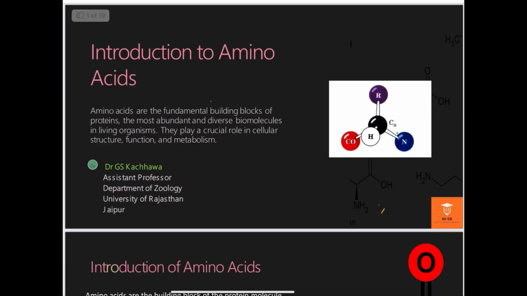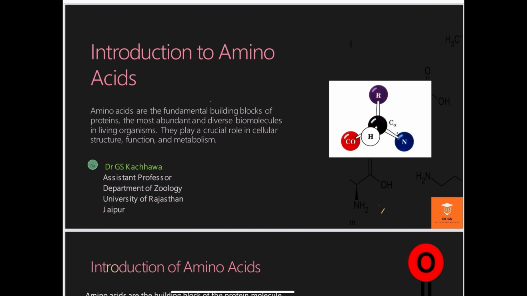Hello students, today in biochemistry we are going to start an important topic. This is the amino acid. What is the meaning of amino acid? You have already studied in the previous class that amino acid is the building block of the protein molecule, and we know very much about the importance of protein in our body.